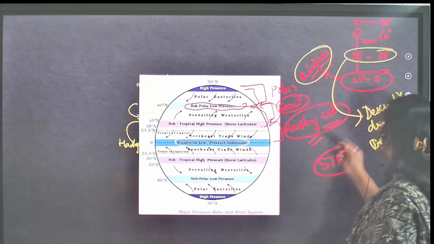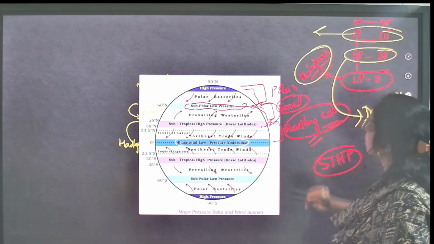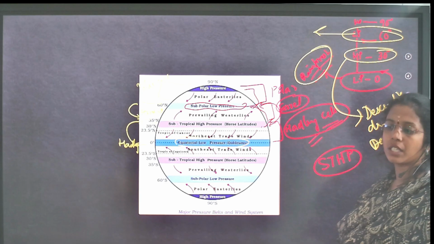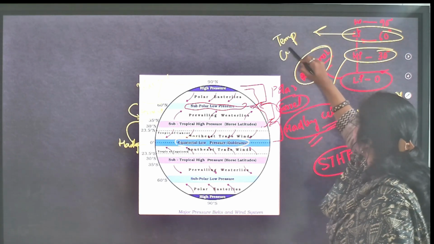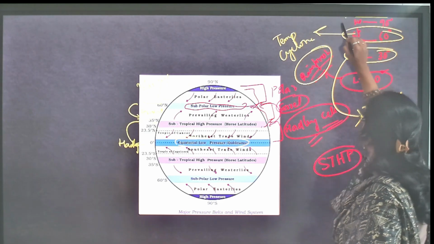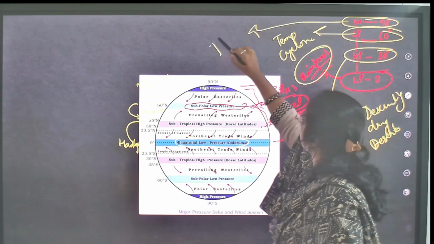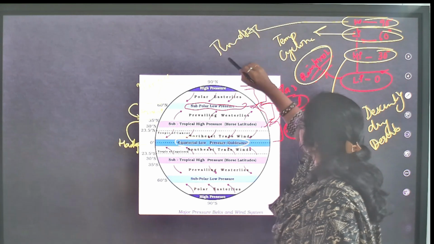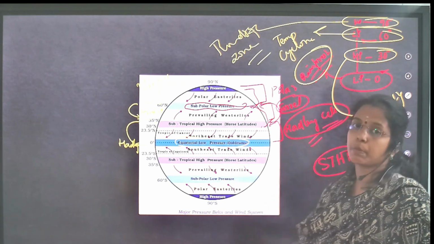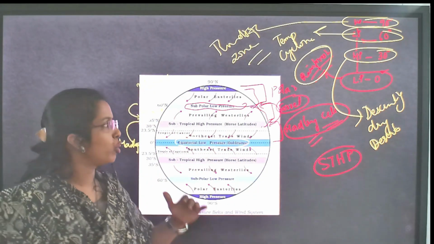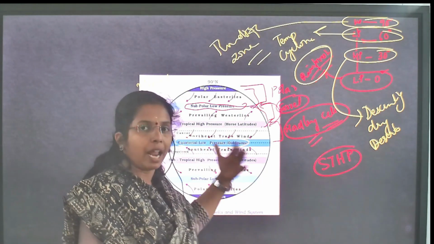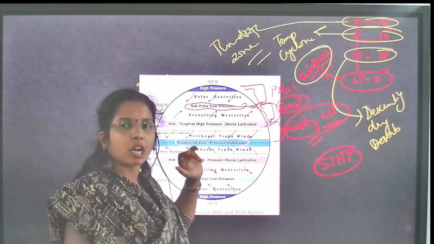Subtropical. At 60 degrees you will see temperate cyclones. At 90 degrees you will see the tundra zone. It means that with these pressure belts and this global air circulation, we have to interlink the landforms and even natural vegetation.